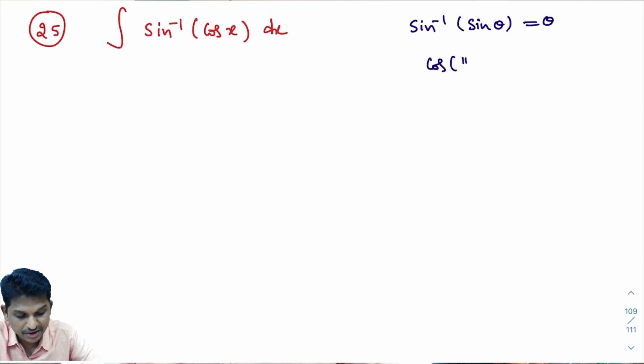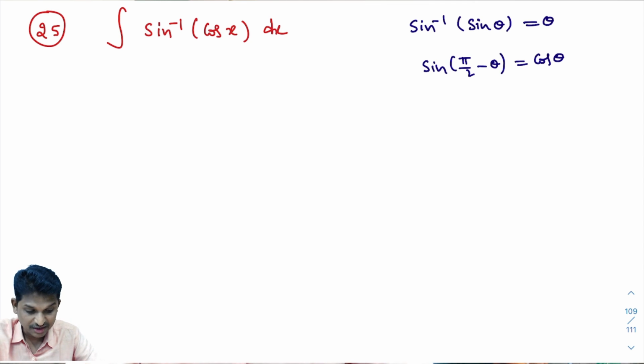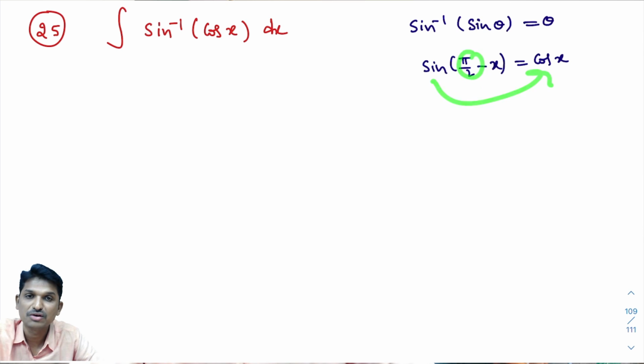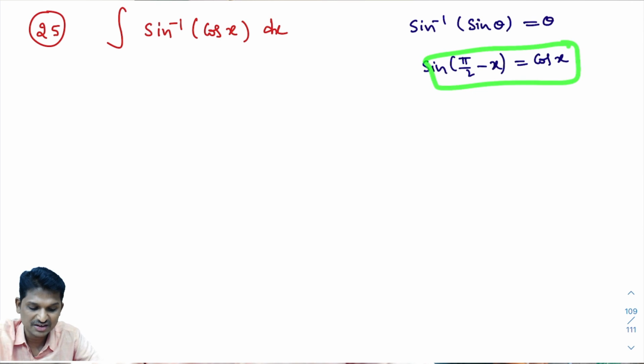Cos pi by 2 minus theta is sine theta. Sine pi by 2 minus theta is cos theta. Sine pi by 2 minus x is what? Sine pi by 2 minus x is cos x. As pi by 2 is there, sine changes to cos. In trigonometry, you know this: sine pi by 2 minus x is cos x.